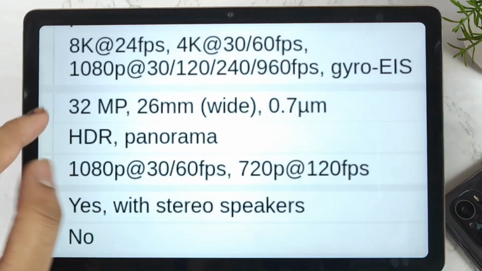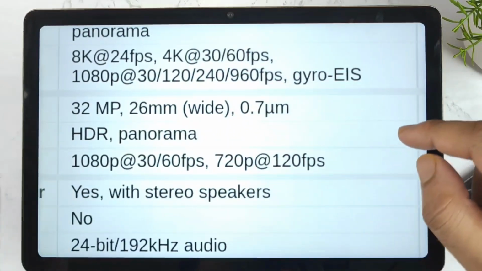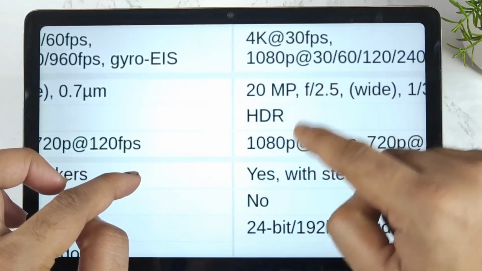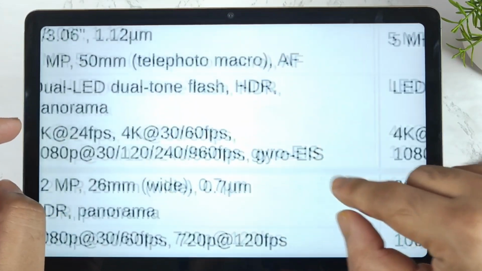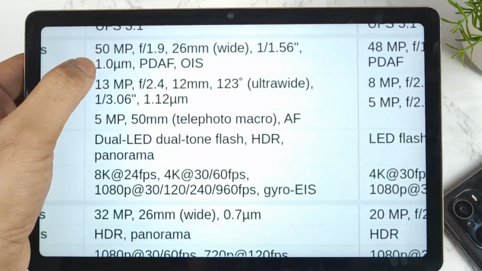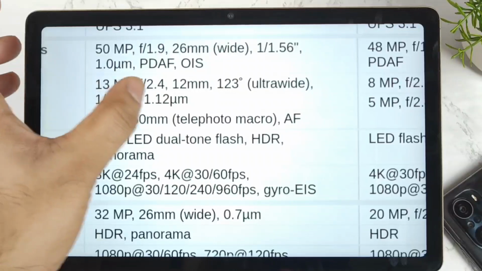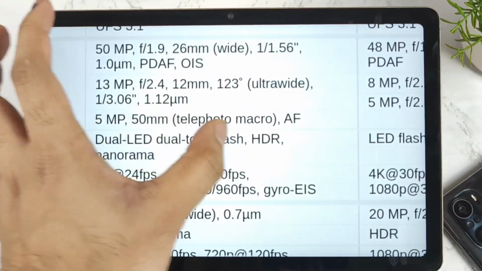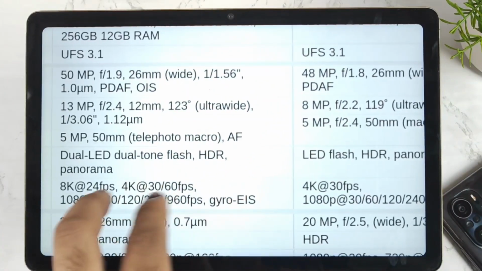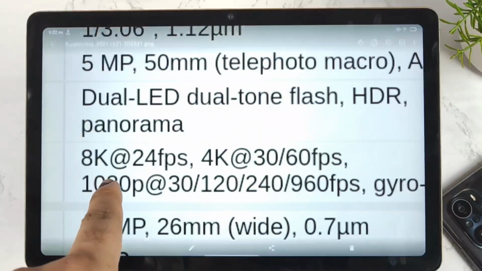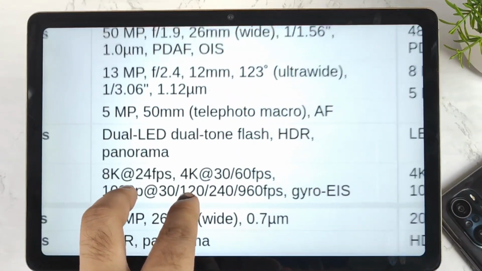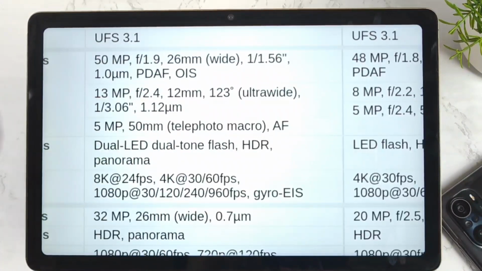In terms of the front camera, it is 32 megapixel in the Xiaomi 12X, which can record 1080p at 30 and 60 fps, versus only 20 megapixel. So the camera is another biggest plus point for the Xiaomi 12X device, which has a 50 megapixel wide lens, a 13 megapixel ultra wide lens and a 5 megapixel telephoto macro lens as well. As you can see the difference between both, there's a slight advantage in the camera, which can record 8K video as well. 4K at 30 and 60 fps is also possible in the Xiaomi 12X device.